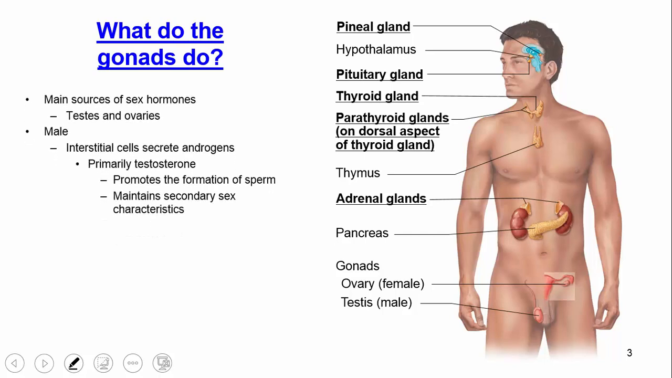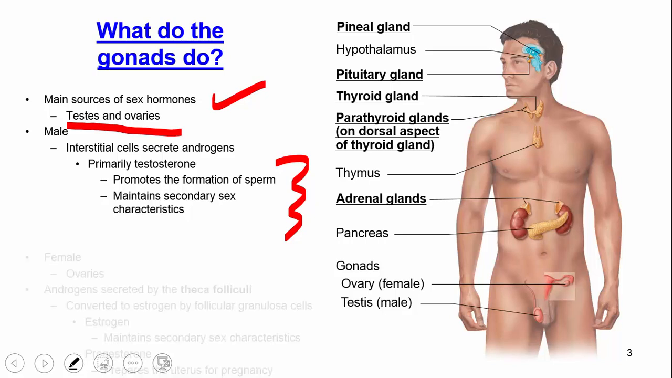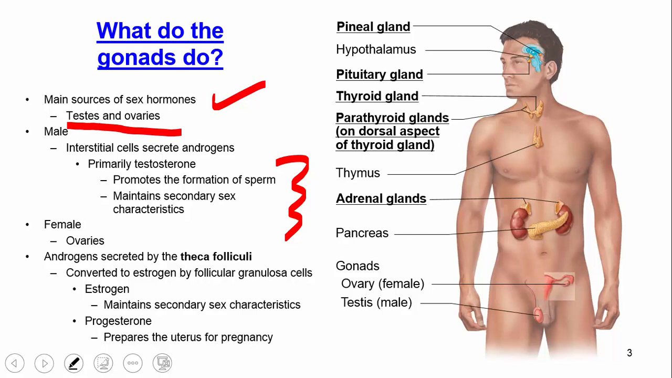Okay, so what happens? Well, they're the main source of the sex hormones. So the testes and the ovaries, that's where they come from. In males, some cells called interstitial cells secrete androgens. Primary one is testosterone, and it promotes the formation of sperm, as well as many secondary sex characteristics in a male. So the primary sex characteristic of a male would be the fact that he has testicles. But secondary sex characteristics would be things like a large amount of facial hair, a deep voice, broad shoulders, things of that nature.